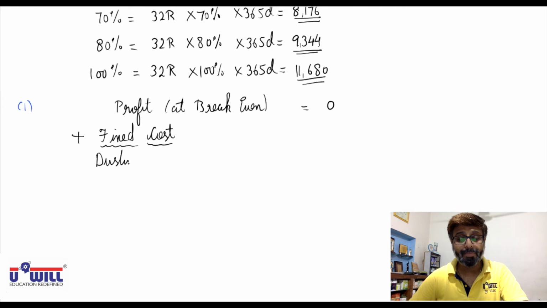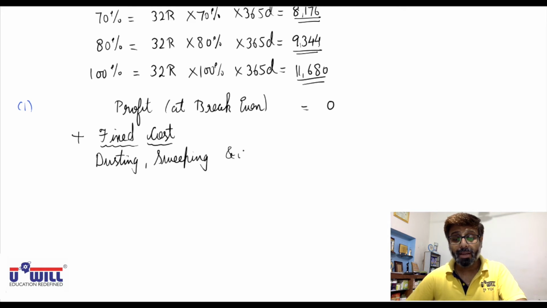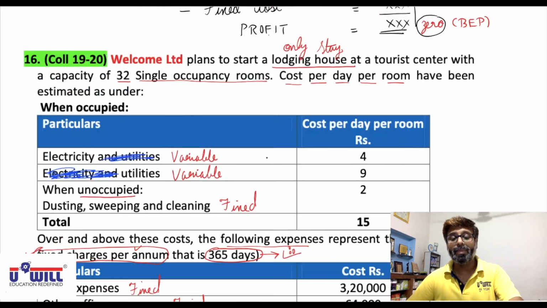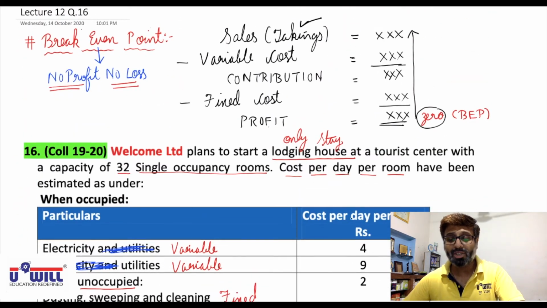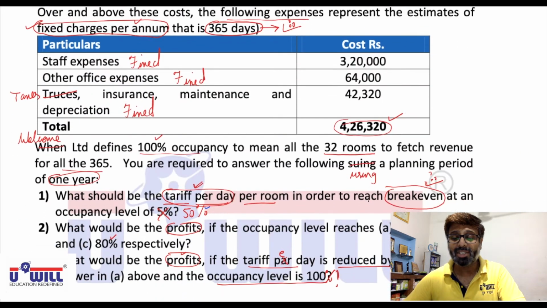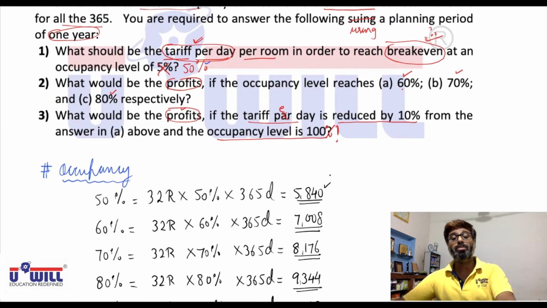Dusting, sweeping and cleaning. Now what would be the amount of dusting, sweeping and cleaning? The question is, it is given cost per day per room as rupees 2. So should you multiply this 2 with 5840 rooms to get the total cost?